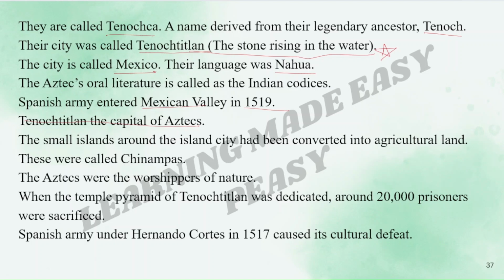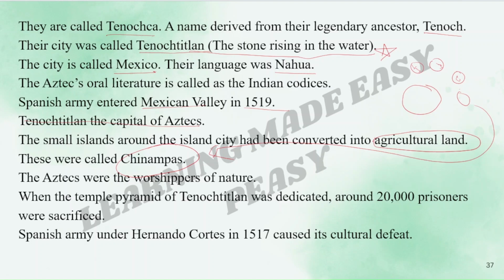The small islands around the island city had been converted into agricultural land. So these were called Chinampas. See, this was the mainland. There were small islands around their empire. These small islands were converted into agricultural land. They used to cultivate on these small islands, and these small islands came to be called Chinampas. The Aztecs were the worshippers of nature.